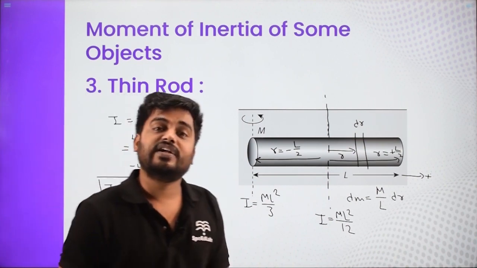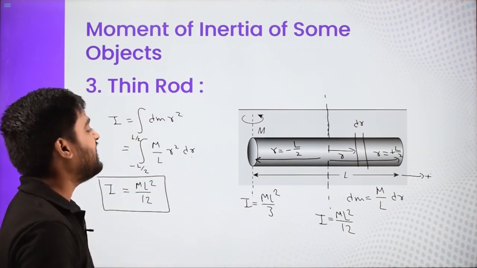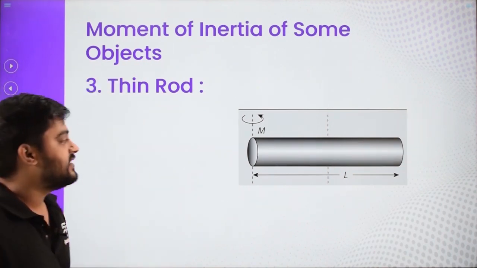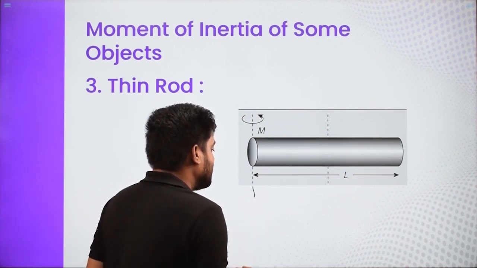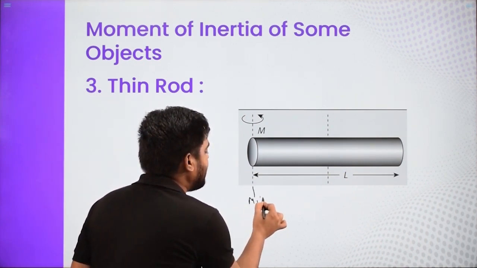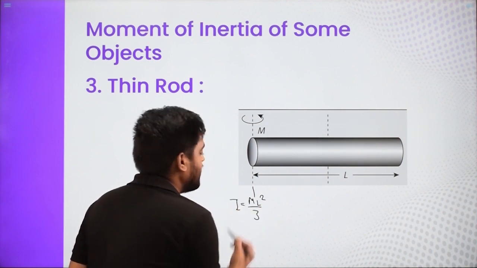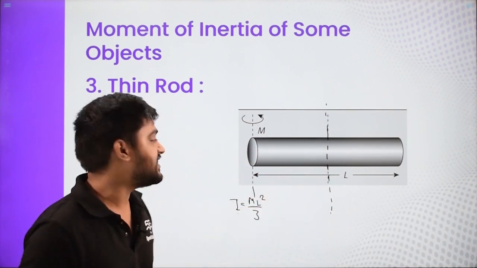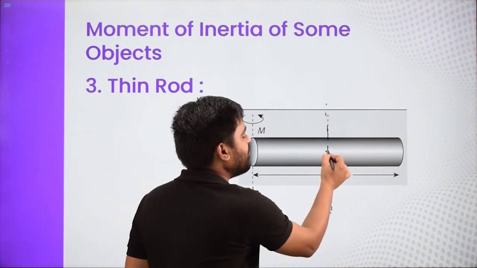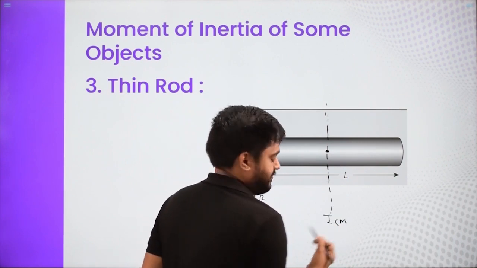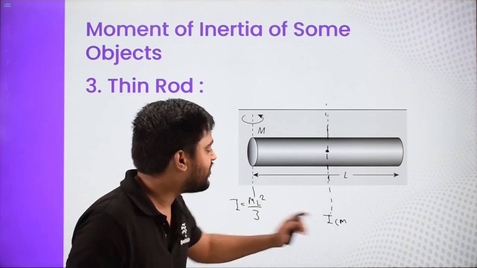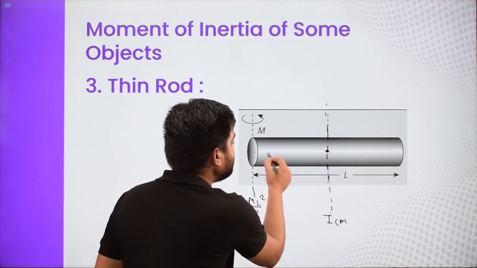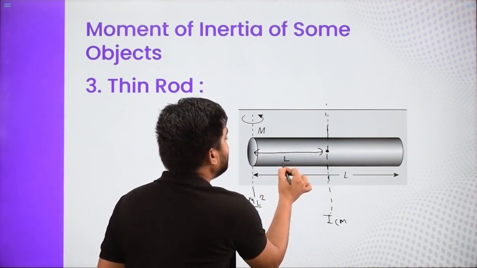Let us do another way to do the same thing using the perpendicular and parallel axis theorems. First, we already know this is mL square by 3. But for this one, you want an axis which is parallel to this and passes through the center of mass. So I am going to call that ICM, the axis which is passing through the center of mass of the body and parallel to our given axis. And the distance between these two axes is nothing but L by 2.